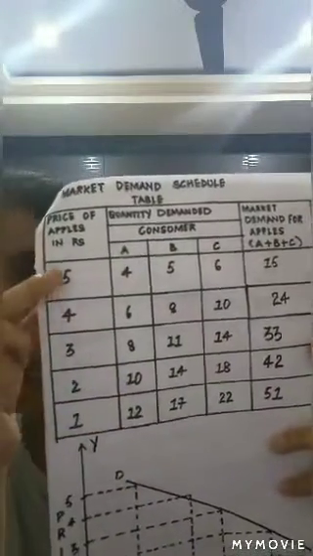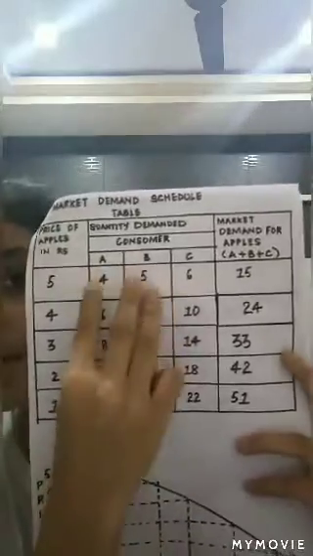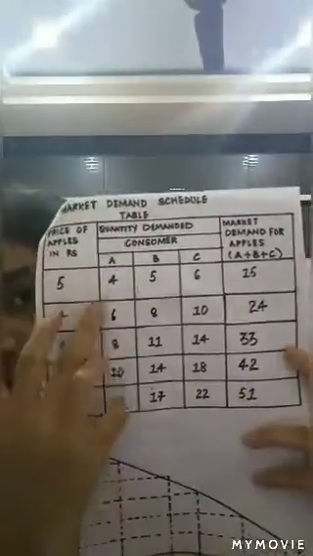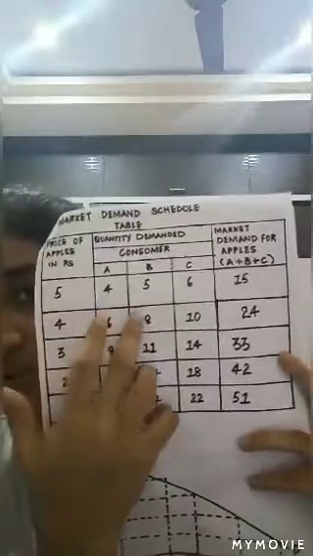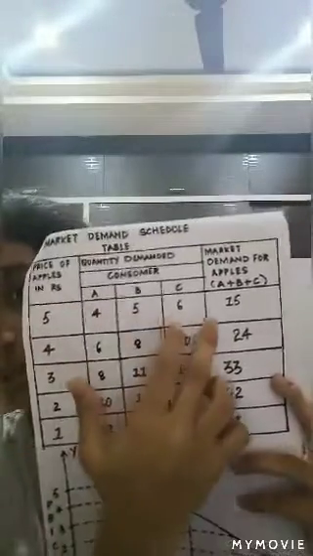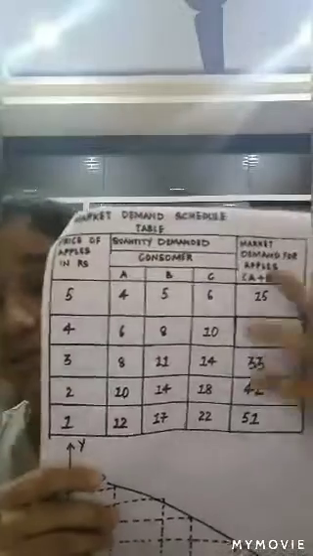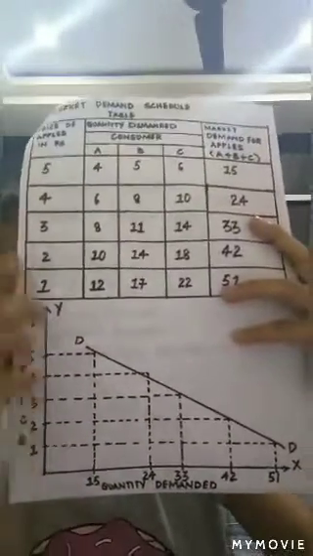Here if you observe, when the prices of apples are falling, the quantity demanded by the 3 different consumers is increasing, and this shows the total demand for apples. When you calculate the units purchased by the 3 different consumers, the sum total is the total demand. So 4 plus 5 plus 6 is 15, and if you keep on calculating, this gives us the total demand. With the decrease in the price of apples, there is an increase in the quantity demanded for them. And here is a graph related to this table.